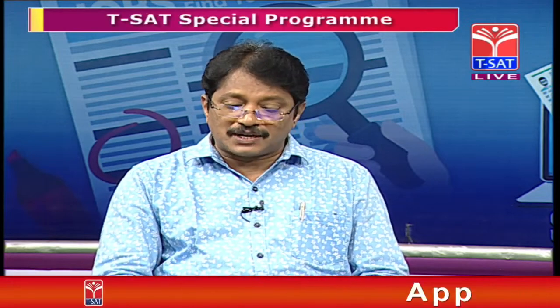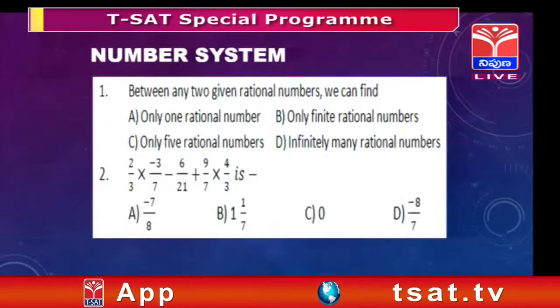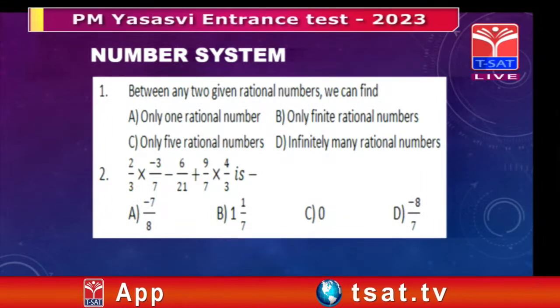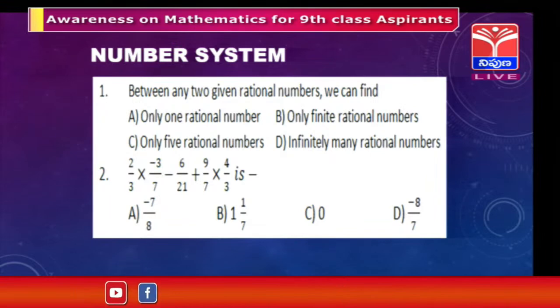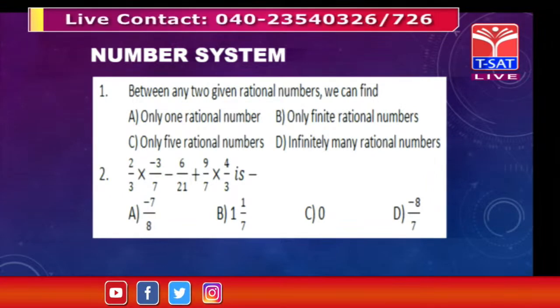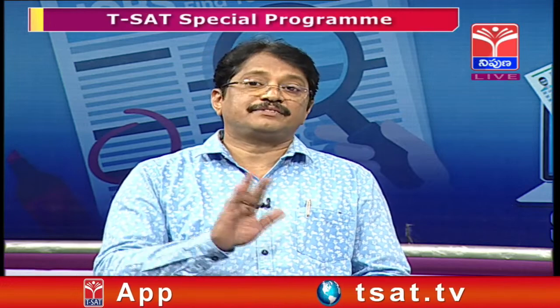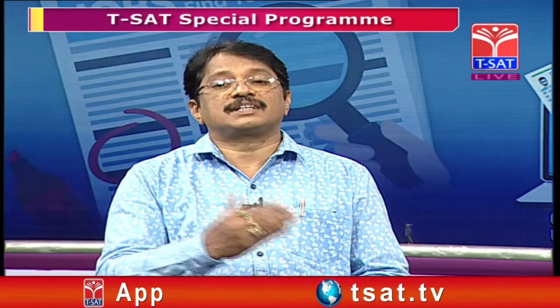Then there is no confusion about any kind of question. So, first question: option A, only one rational number; only finite rational numbers; only 5 rational numbers; infinitely many rational numbers. Which option is correct? Option D is correct. Read the question properly, read all the options properly, then choose the correct answer. Definitely that will give you the correct answer.